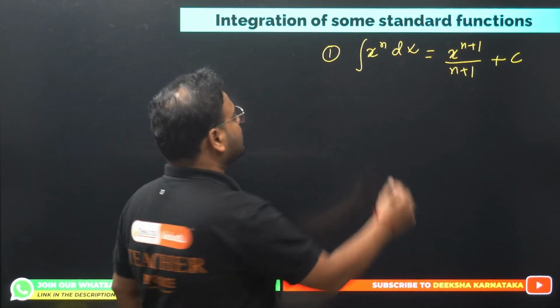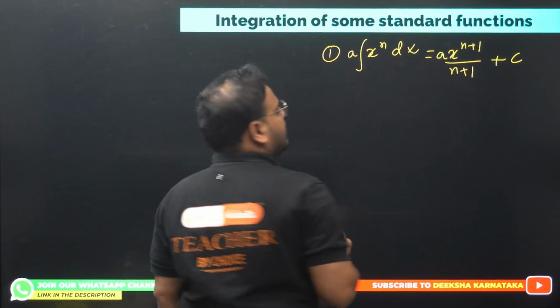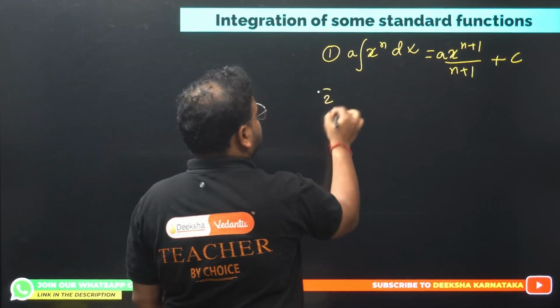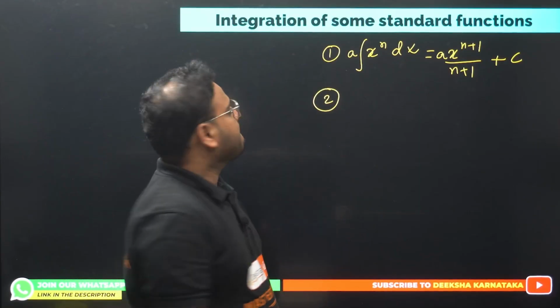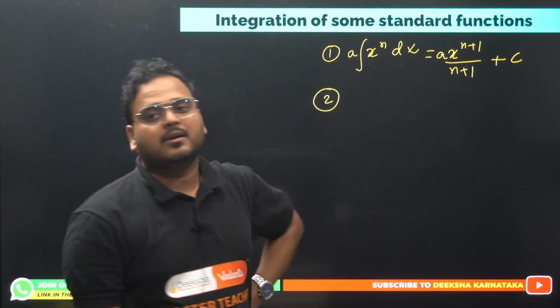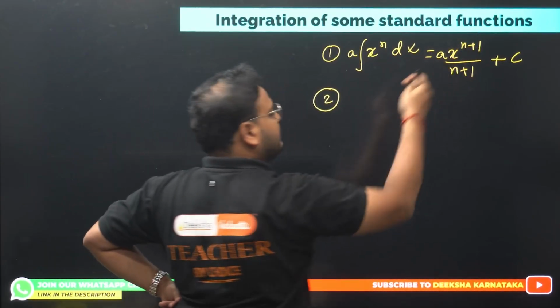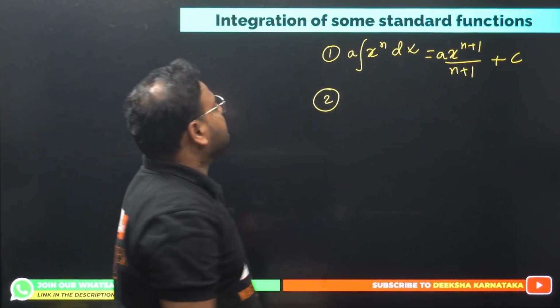Let's say if you have a constant a over here, I'll simply keep it outside. If there is a constant, just keep it outside, same as the derivatives that we used to do. Remember, we used to keep the constant outside in the case of derivatives also. So the integral of a x power n dx is a times x power n plus 1 divided by n plus 1. In integration you go plus 1; in the derivative it was n minus 1. Remember?